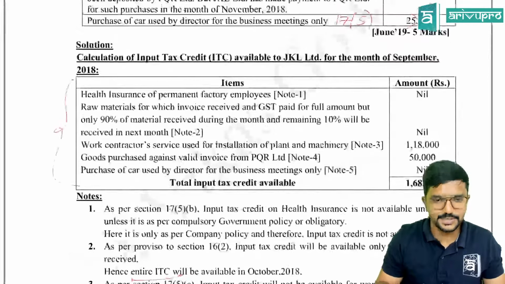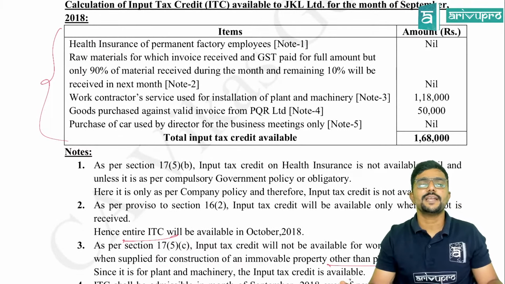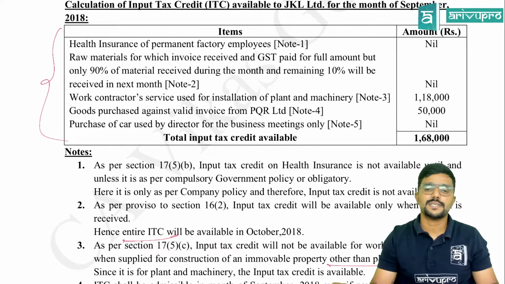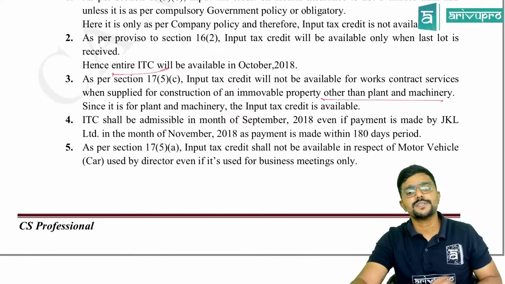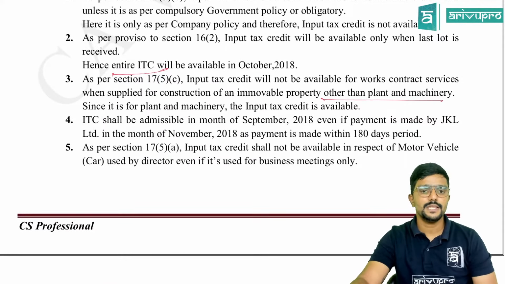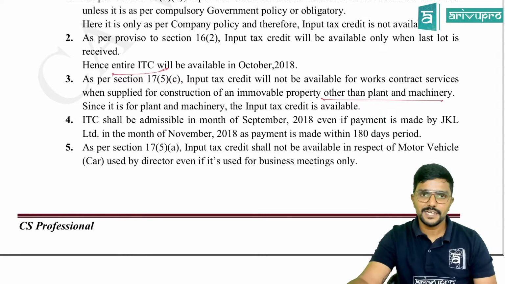Okay, last slide. Purchase of car used by a director for business meetings only. It is blocked under section 17.5. So the answer is nil there. As per section 17.5A, input tax credit shall not be available in respect of motor vehicle, that is car, which is used by director. Obviously, car means the seating capacity will be less than 13 only, guys. So it is understood. Used by a director, even if it is used for business meeting also.